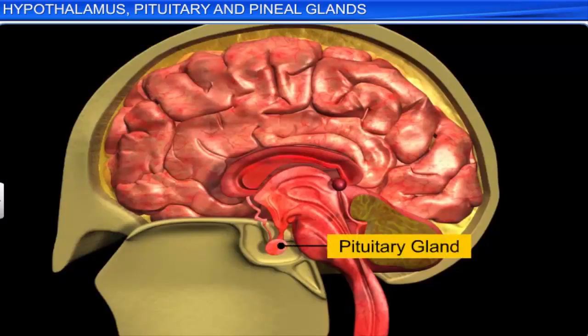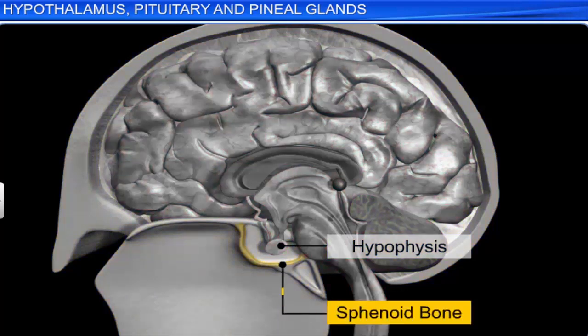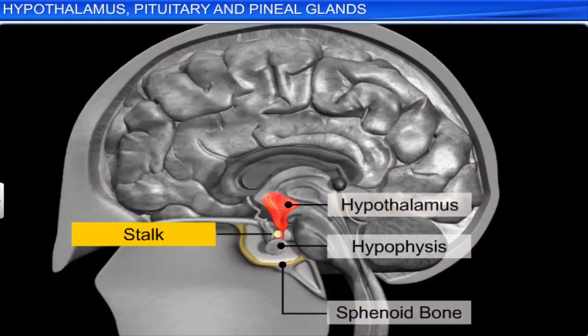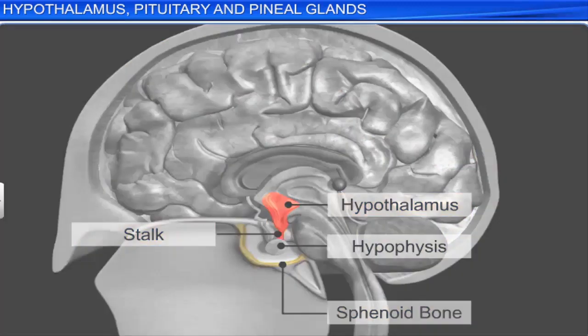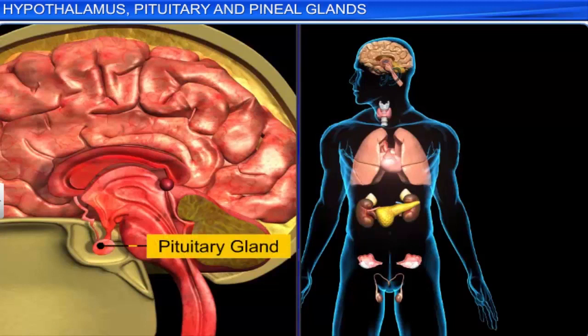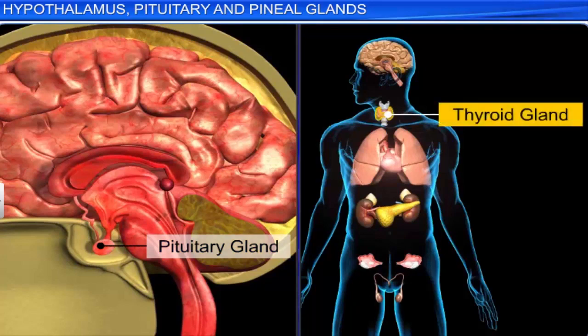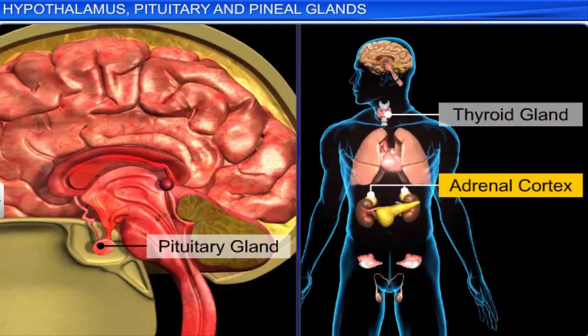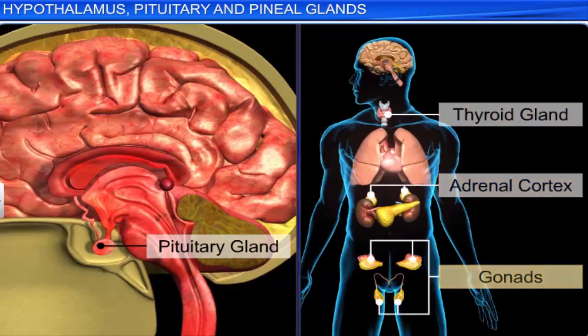The pituitary gland, which is also known as the hypophysis, lies in the sella turcica of the sphenoid bone. It is attached to the hypothalamus by a stalk. Pituitary is the smallest endocrine gland, yet it is called the master of endocrine glands because it produces hormones that control the thyroid gland, the adrenal cortex, and the gonads.